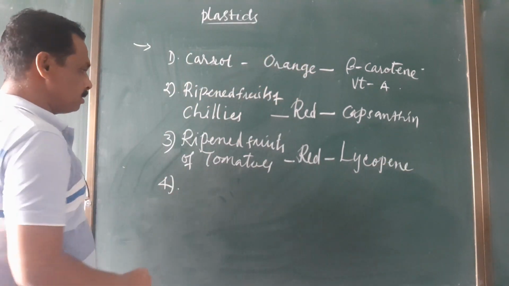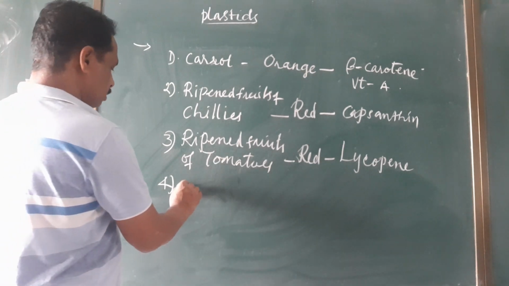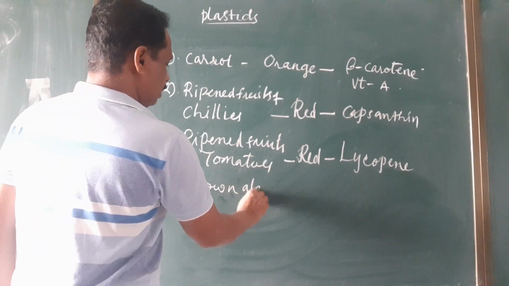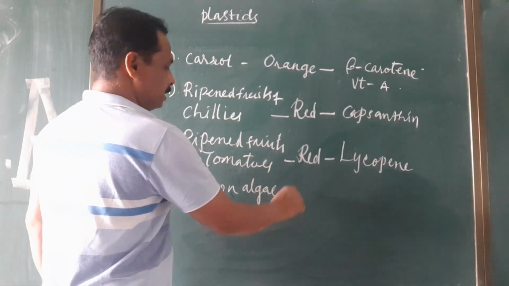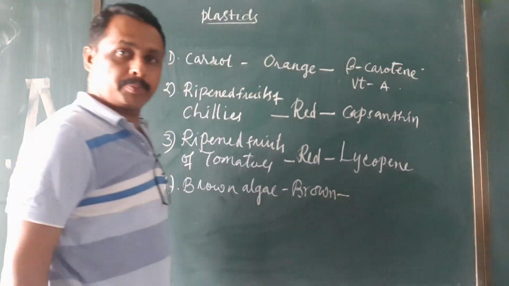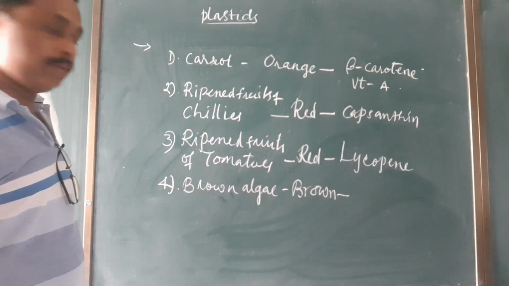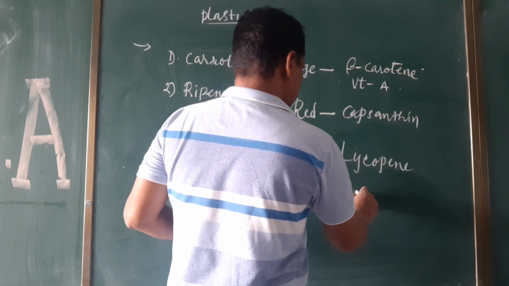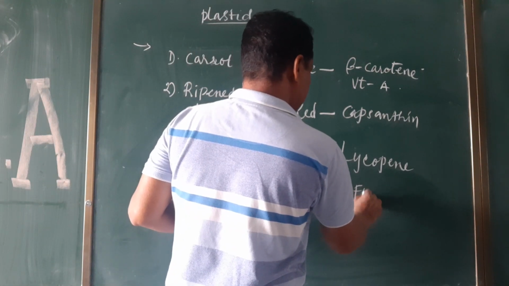And the next one is brown algae. It is brown in color. The important pigment imparting brown color to this algae is called fucoxanthin.